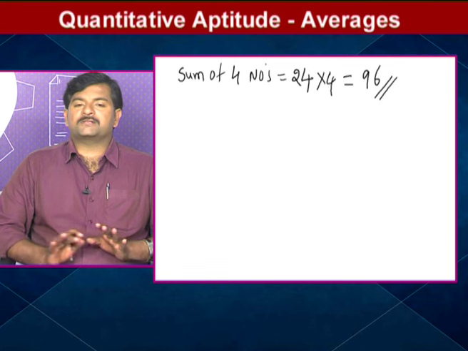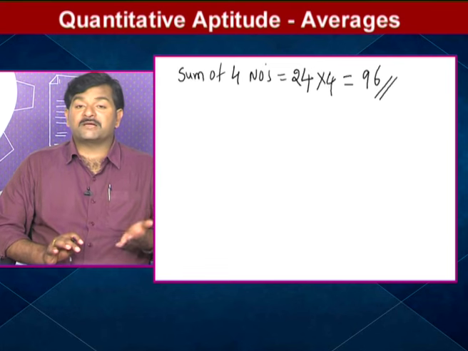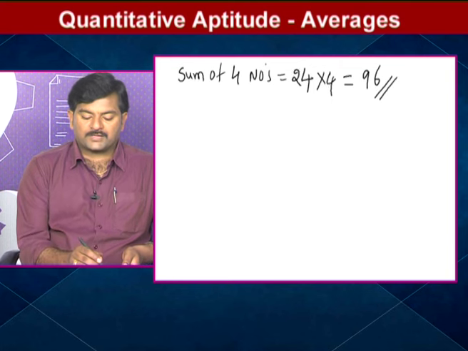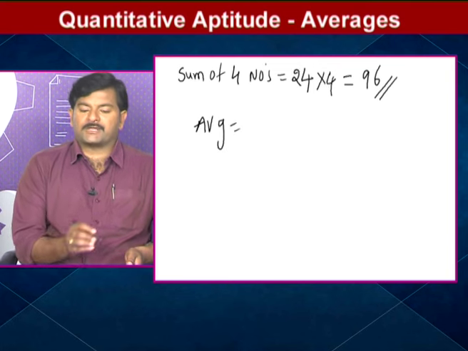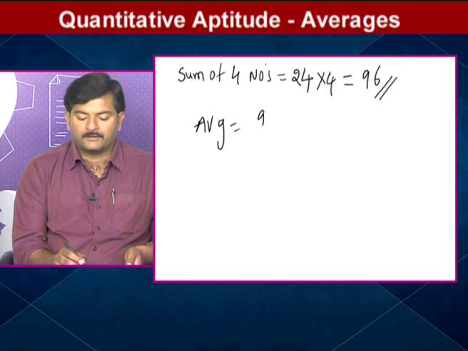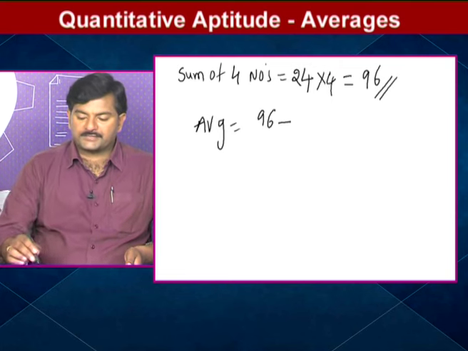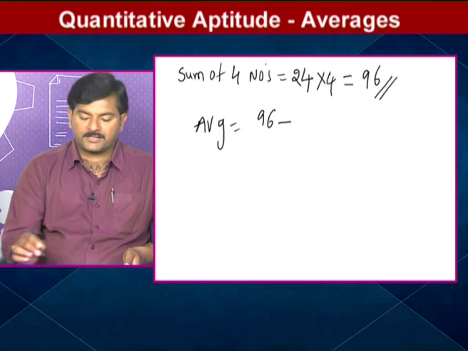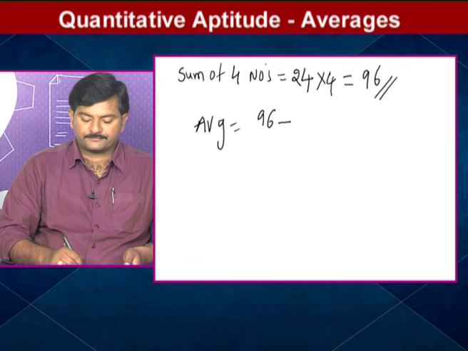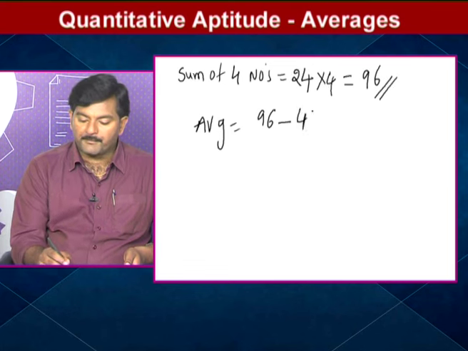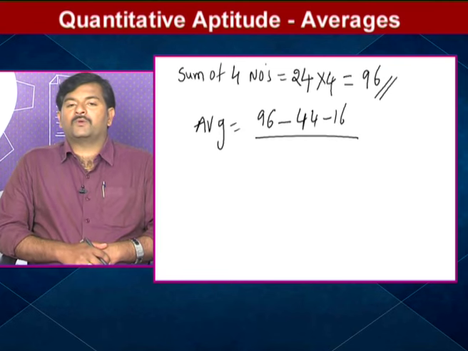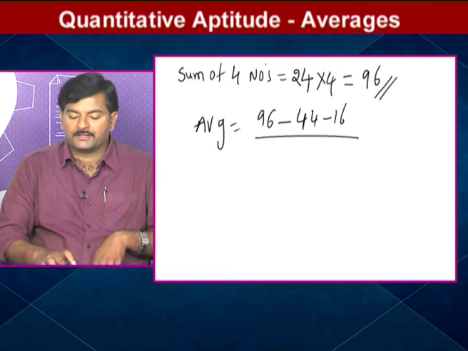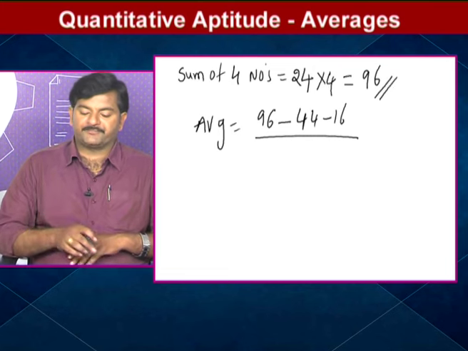But I don't want to find the sum of 4 numbers. I have to find the average of the other 2 numbers. So to find the new average, we have to find the new sum and the new total. So clearly 96. From 96 what do we need to subtract? 44 and 16. 44 plus 16 is 60.